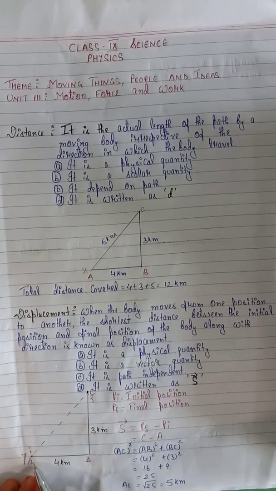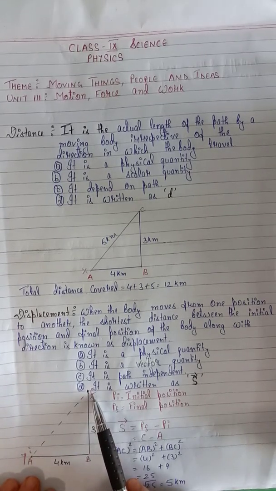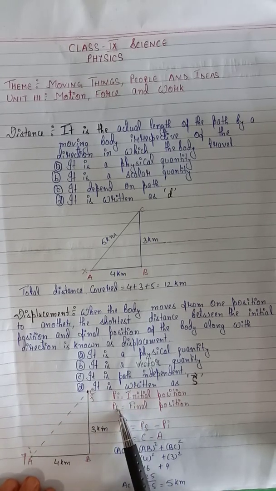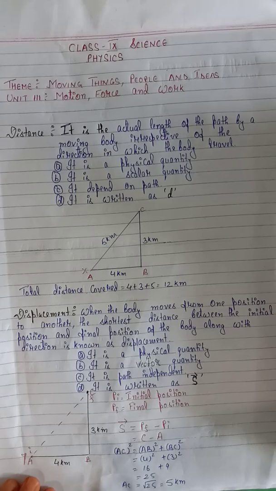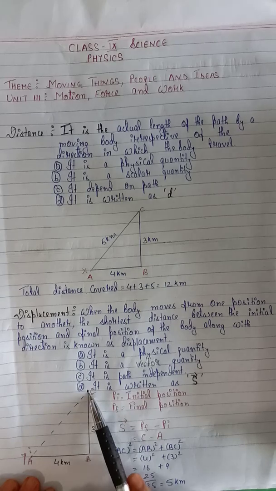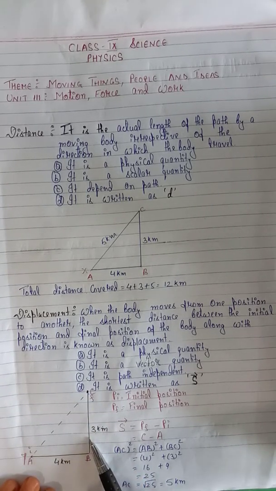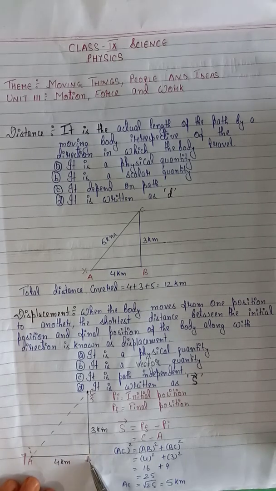The boy's initial position was A and the final position was C. It is denoted as initial position PI and final position as PF. What will be the distance covered? Not displacement, distance covered. Distance covered 4 plus 3, 7 km. Now, the distance covered is 7 kilometer.